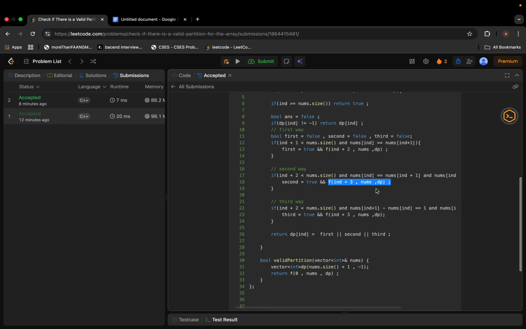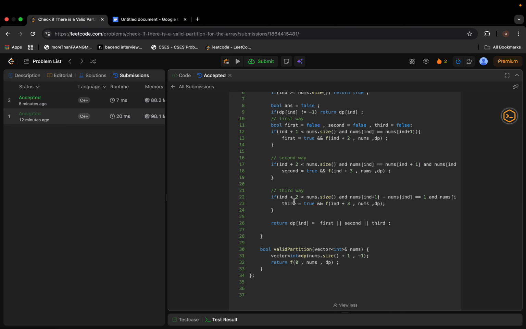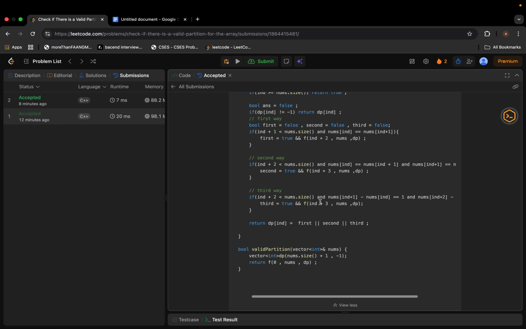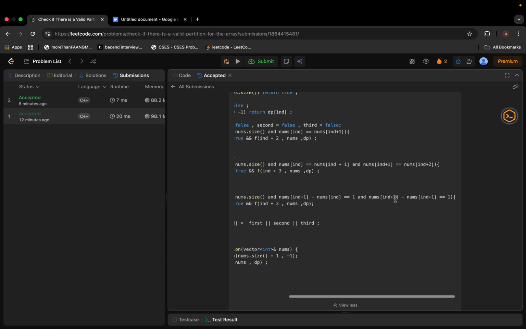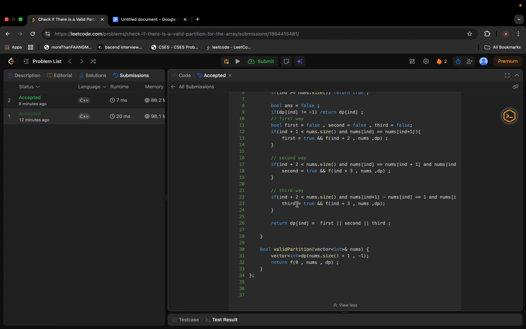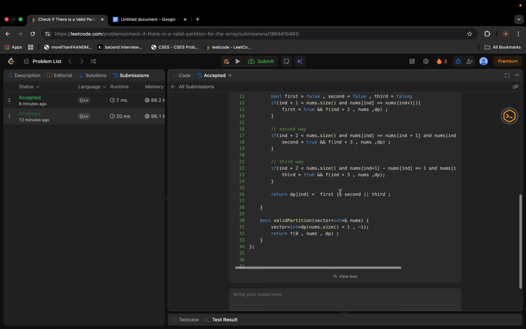Now I ask you the third way. What is the third way? The third way says that nums of index plus 1 minus nums of index should be 1, and nums of index plus 2 minus nums of index plus 1 should also be 1. If this is correct, then this part is true, and you need to find the rest of the part. Now, since we know that we just need one true case, I'm using or.